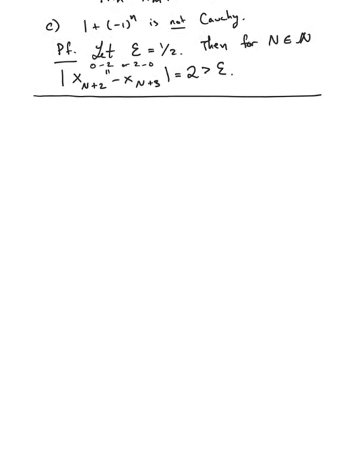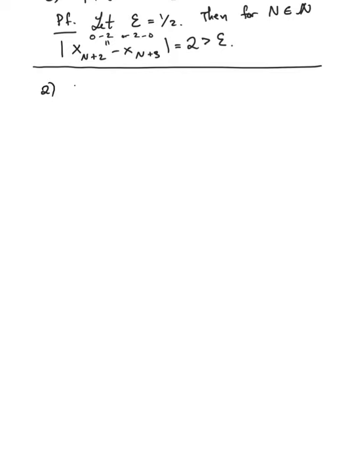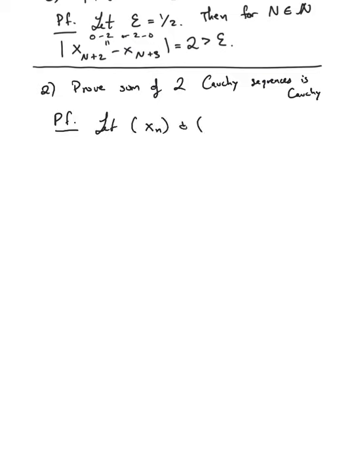Okay, so part 2, you want to prove that the sum of two Cauchy sequences is Cauchy. Okay, so let's prove this. So we let xn and yn be Cauchy, and let epsilon greater than 0.